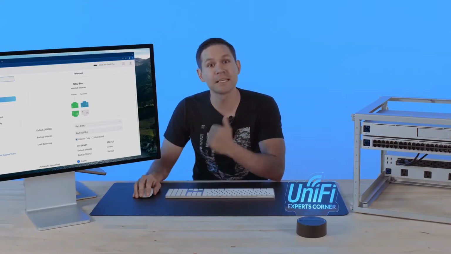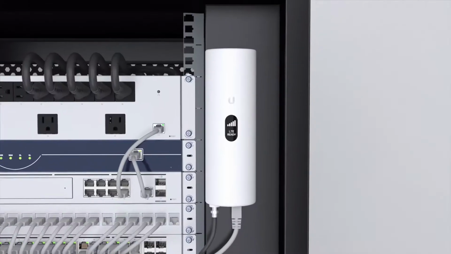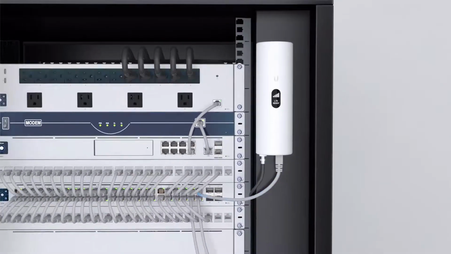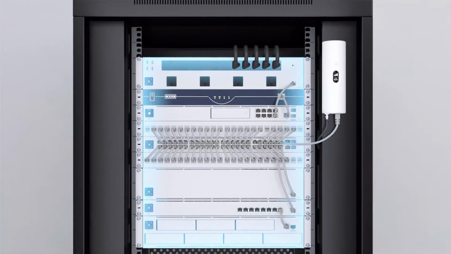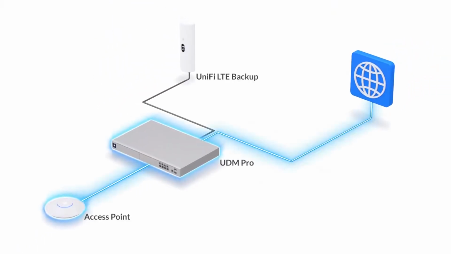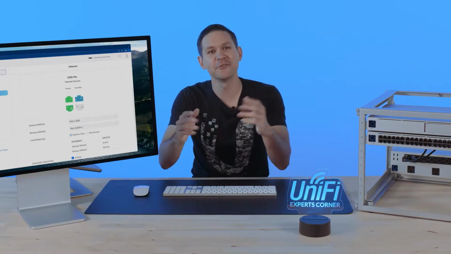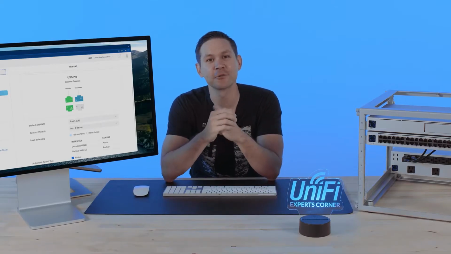If you are just wanting the simplest failover setup without needing a secondary ISP, we recommend our UniFi LTE, a plug-and-play LTE internet backup solution that automatically switches over when your primary internet goes down. This ensures that your UniFi WAN network is always running and can also be used in conjunction with your 2 WAN connections. And there you go, everything you need to know to get started with load balancing.